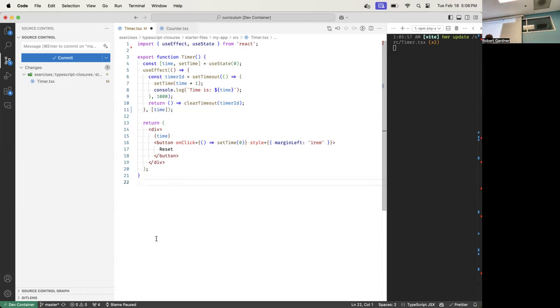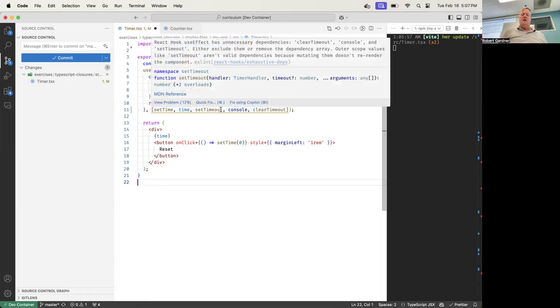But wait a minute, what about all those other things that I had in there? We're just concerned about time because we want to update. That's the main value. Okay, look, this is all the things that it depends on, and now I get a warning. It has unnecessary dependencies.